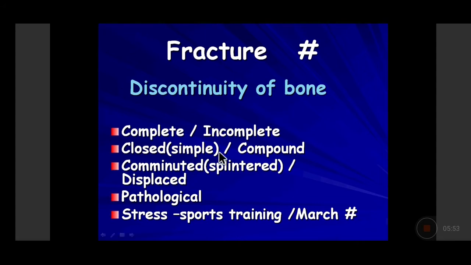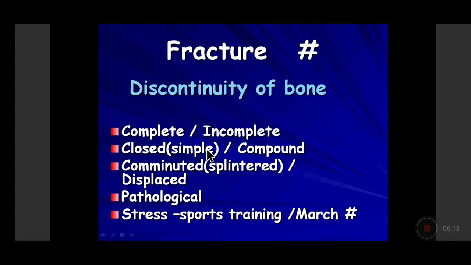Right? So an incomplete fracture, because when you try to break a small green stick of any plant, it does not break it out completely. It remains attached at the periphery. So that is called the incomplete fracture or a green stick fracture, which is seen generally in children.